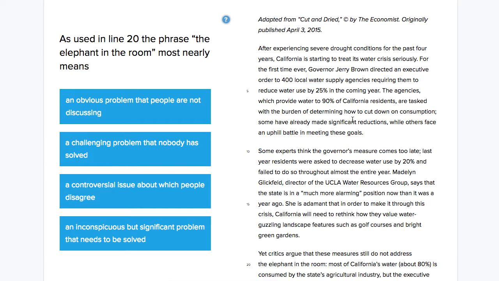This is Ben from Testive, and we're answering an SAT words and phrases in context question. This question says, as used in line 20, the phrase "the elephant in the room" most nearly means.